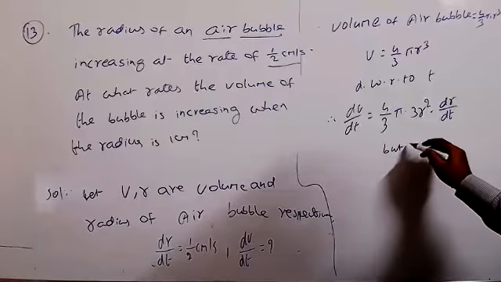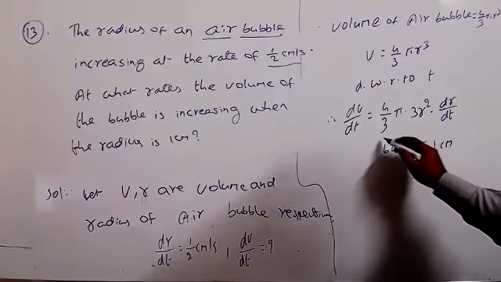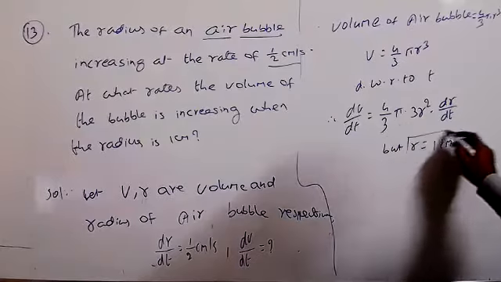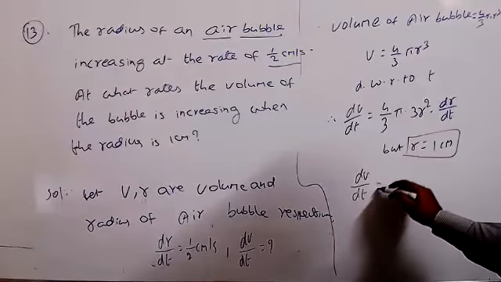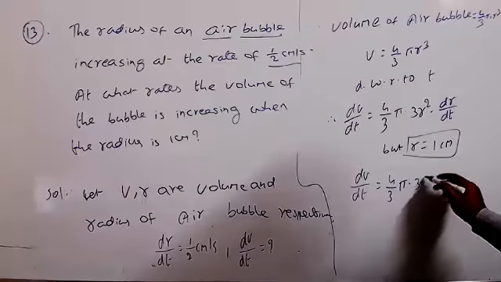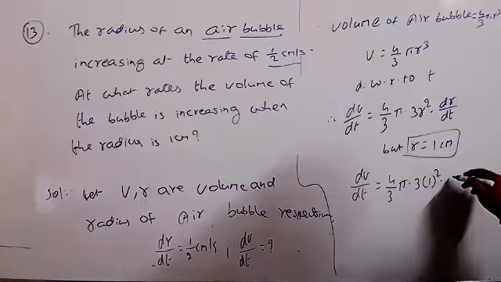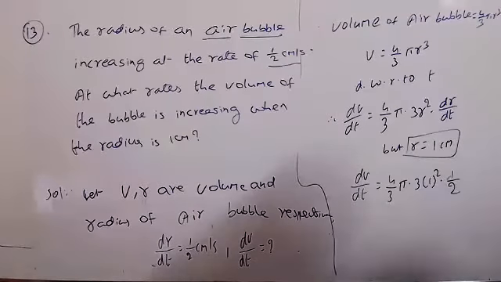But here we know r equal to how many centimeters? r equal to 1 centimeter. That's what I can substitute. So dv by dt equals 4 by 3 pi as it is, into 3 into 1 square into dr by dt, which is half centimeter per second, that means 1 by 2.